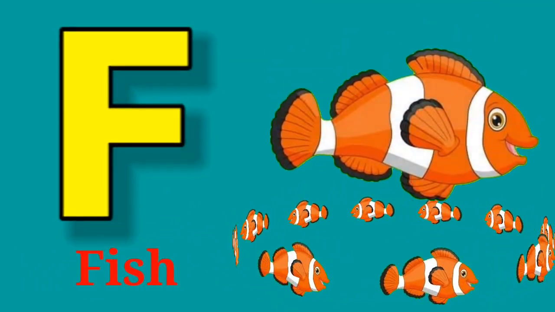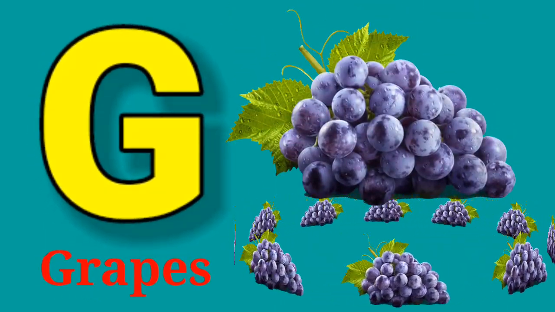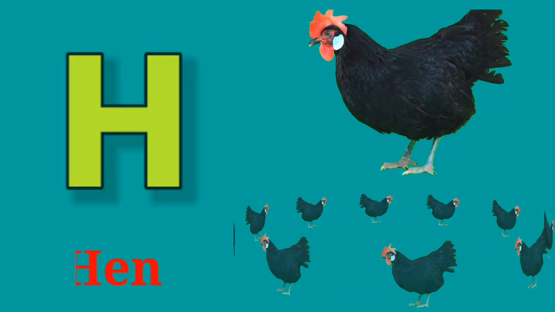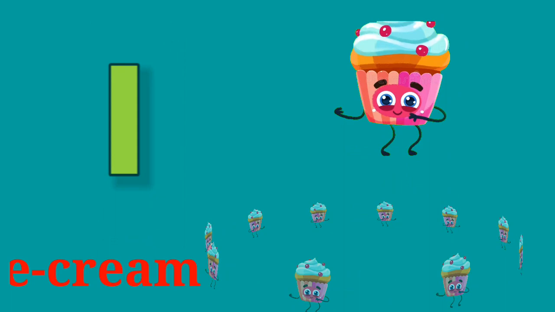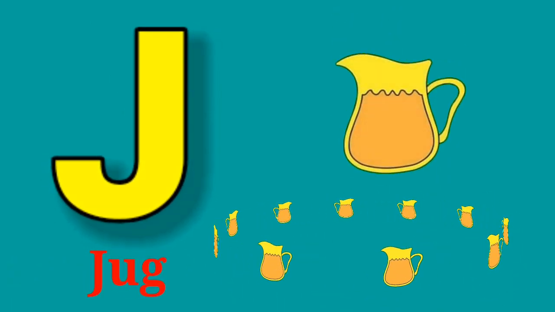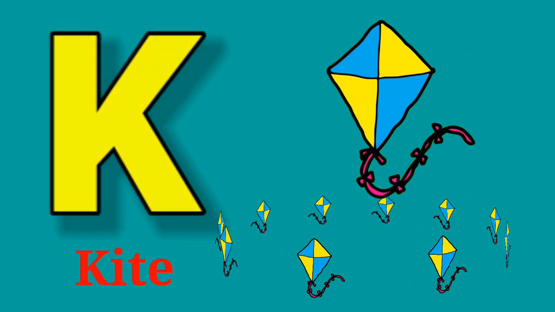F for fish. G for grapes. H for hen. I for ice cream. J for jug. K for kite.